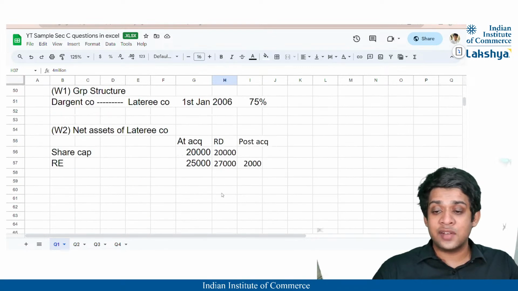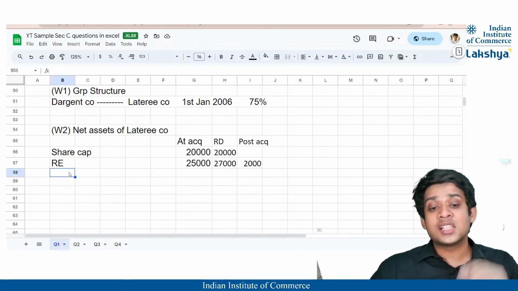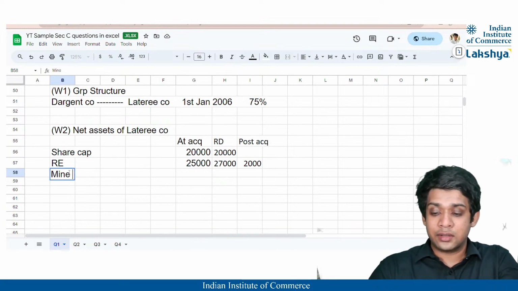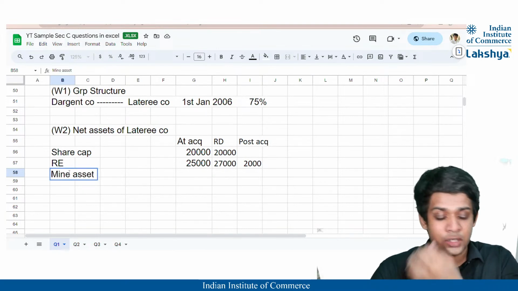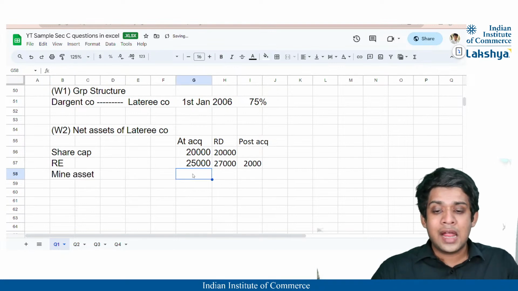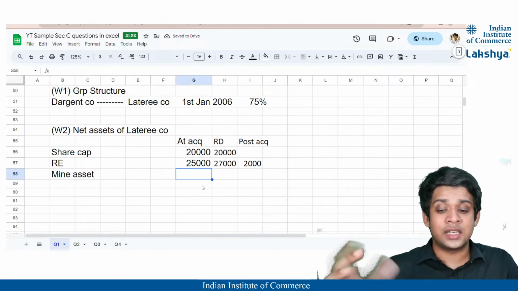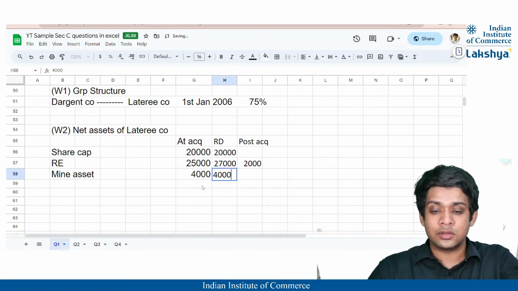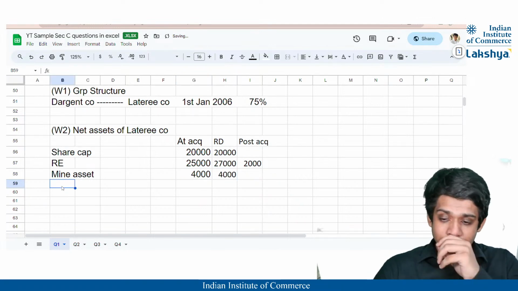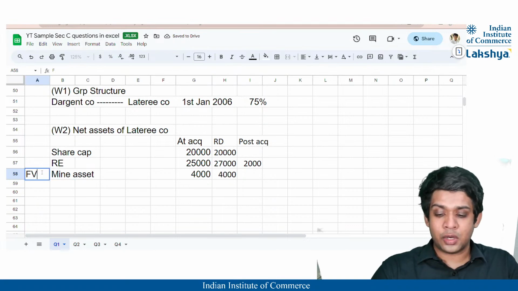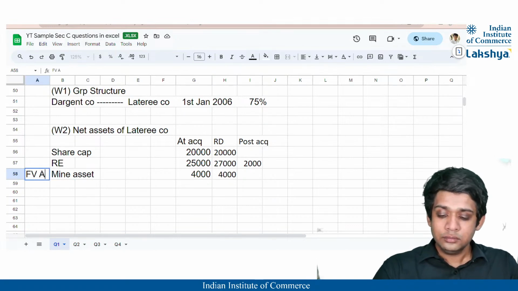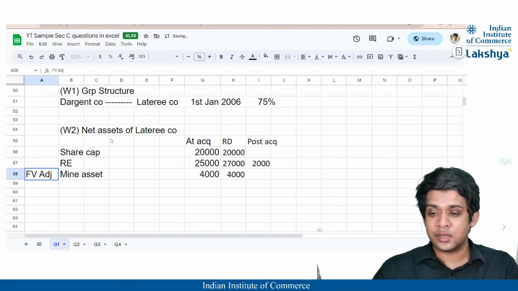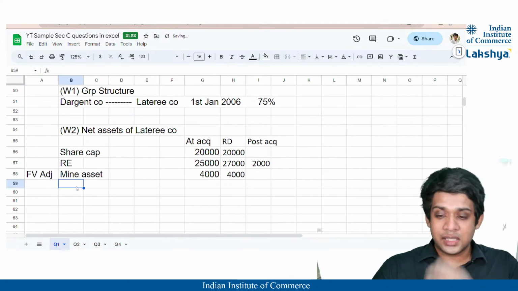So this will be adjusted in working note 2, right? Because the subsidiary's assets have increased. So you can call it a mine asset, right? Mining asset, or whatever you want to call it. At acquisition, the subsidiary's asset value has increased by 4,000, correct? 4,000, right? And this is a fair value adjustment, to be honest. Yeah, this is a fair value adjustment. Okay. So mine asset is stated.